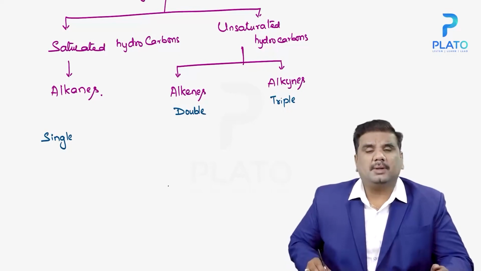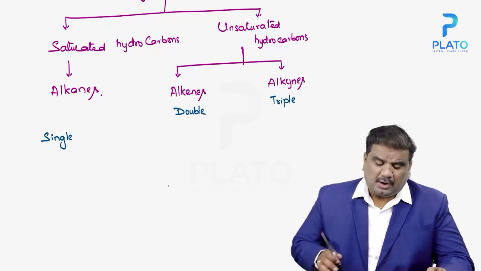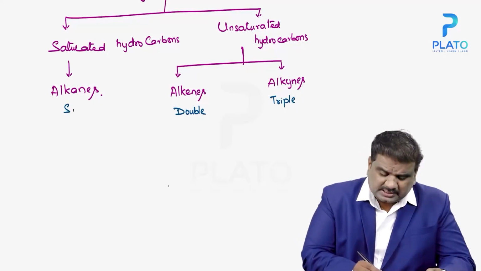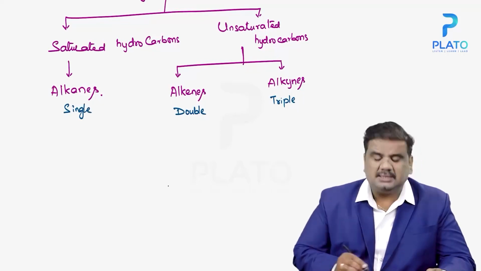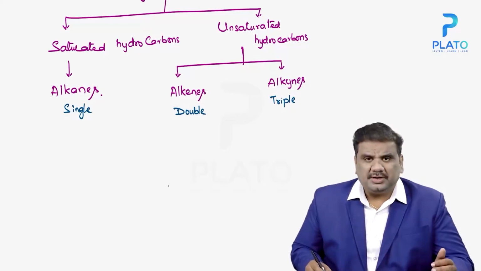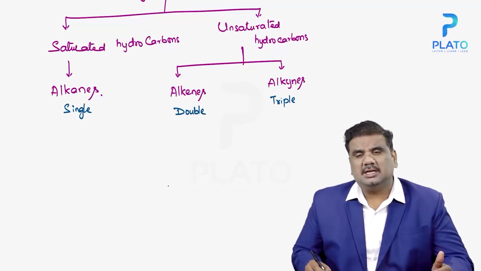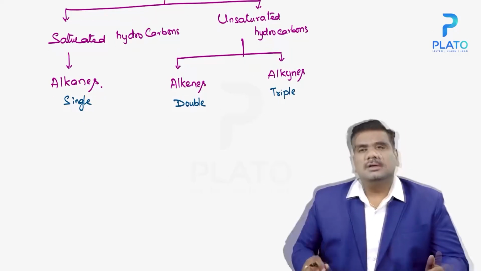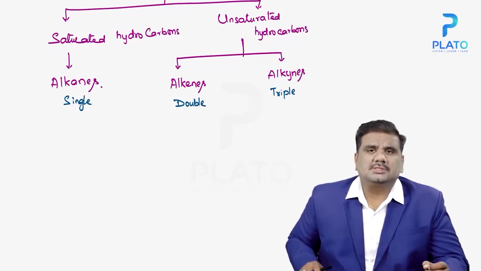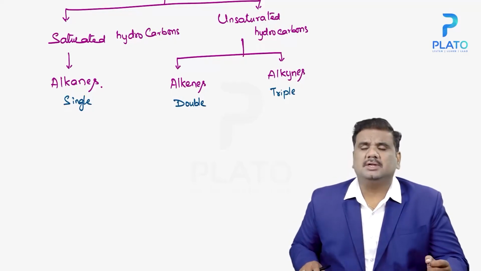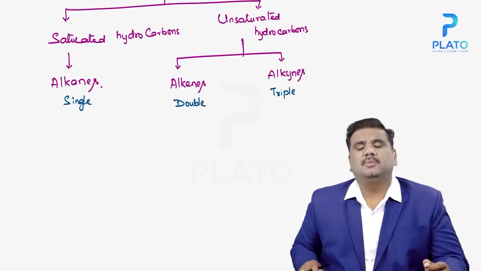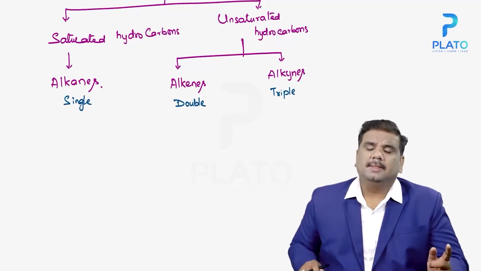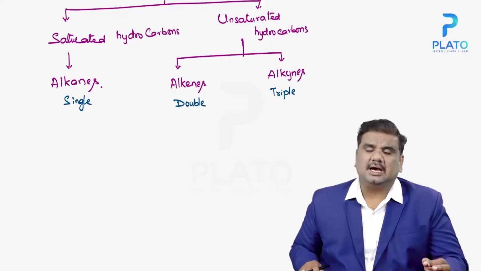Depending upon the type of bond present, if the bond is a single bond, you call it an alkane. If it is a double bond, you call it an alkene. If it is a triple bond, we call it an alkyne.